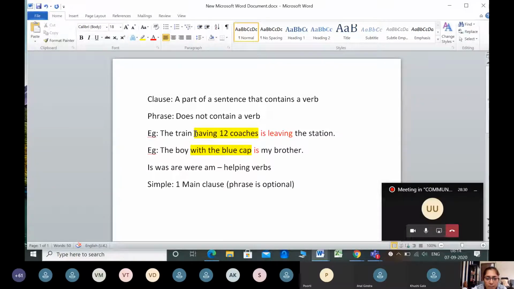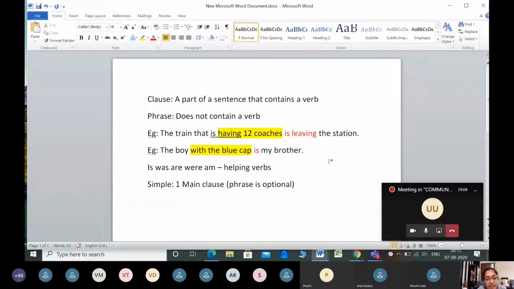Now let me come back to the first sentence. The train having 12 coaches, if I change that to the train that is having 12 coaches, then I have included is here. I have included is along with having. Now it becomes a verb because it is an ing word which is having an auxiliary verb.